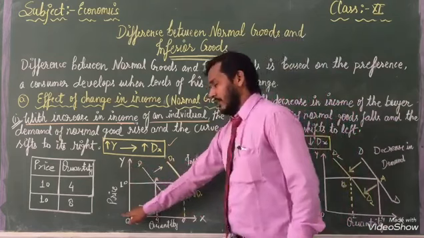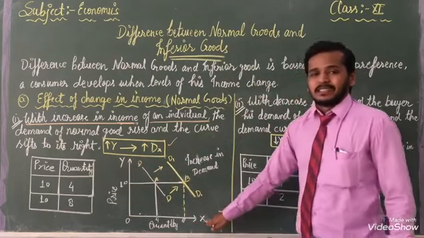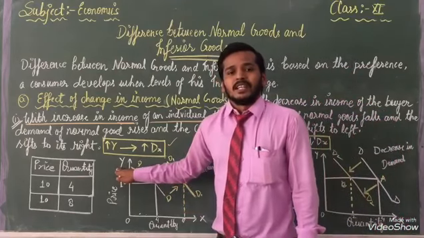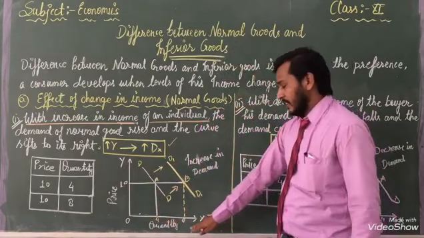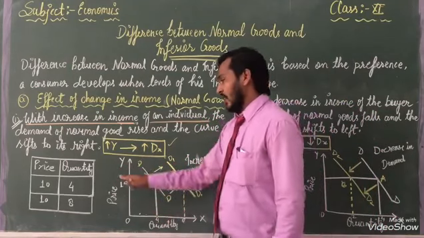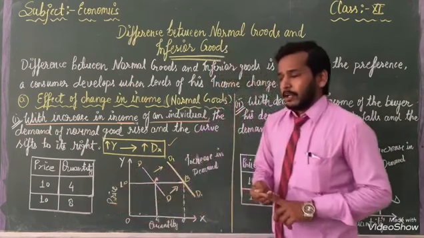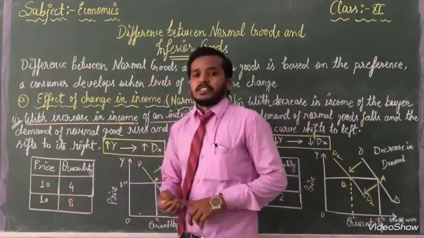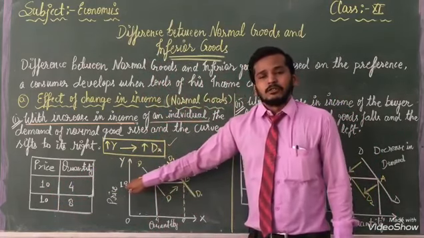Listen, when we make a curve, we explain it with the help of axes. This is the x-axis, and the second one is the y-axis. On the x-axis we have represented quantity, and on the y-axis we have denoted price. The price is the same in both places, and once again the price is the same here in the curve also.